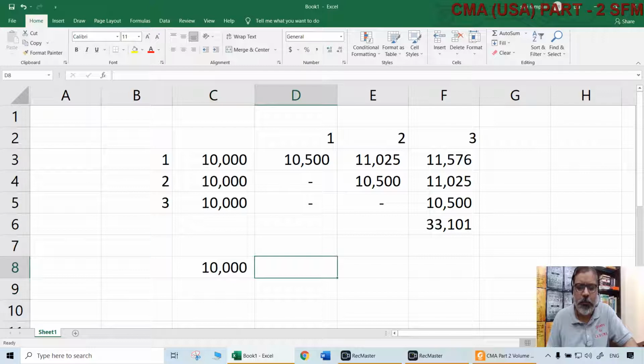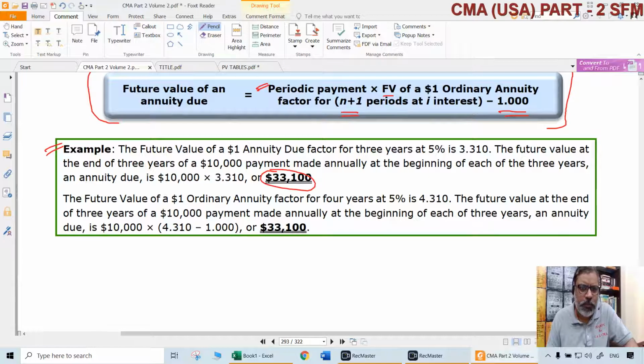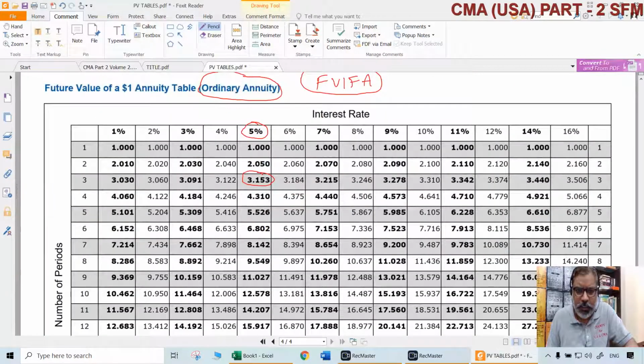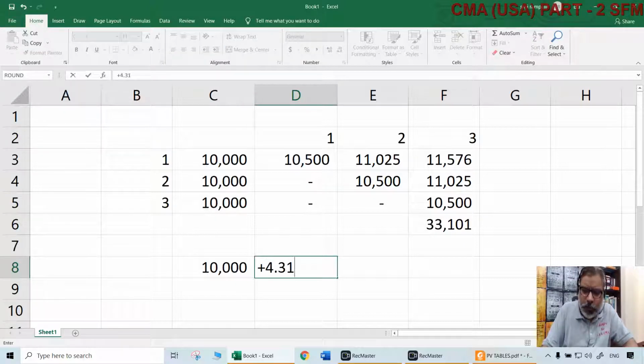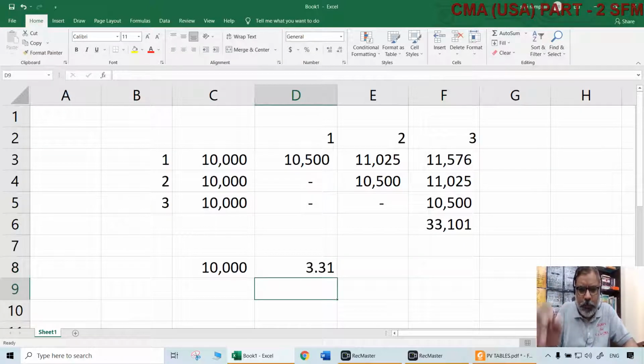That factor requires what? Normally we take n periods at i rate of interest. Now what should we take? N plus 1 periods. 3 periods are there here, but we should not take 3 periods. We should take 4 periods. N plus 1 means 4. 4.310 we have to take. 4.310 minus 1 will be the factor that should be taken for annuity due.